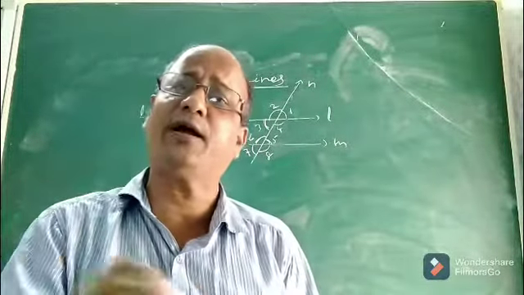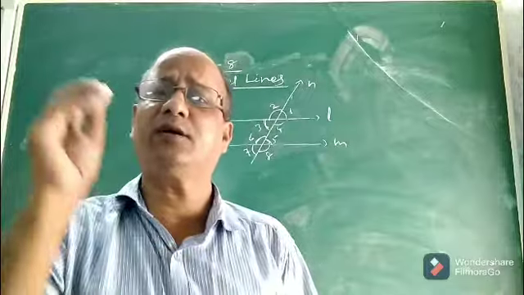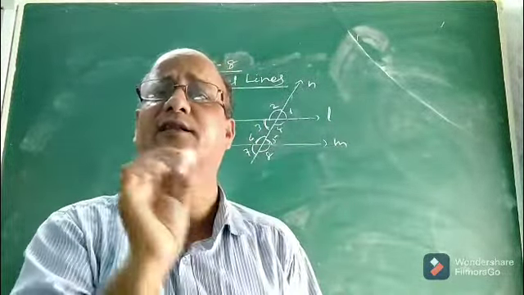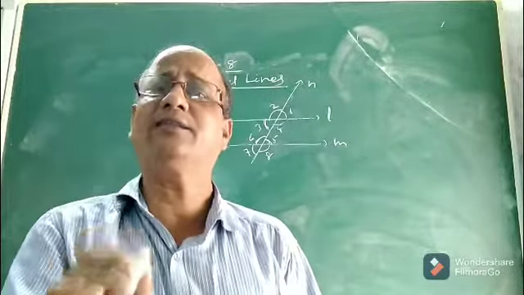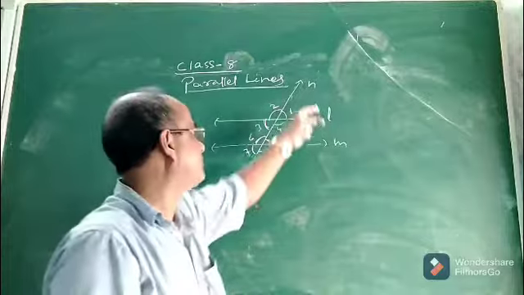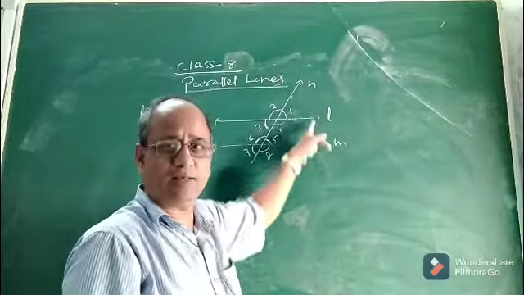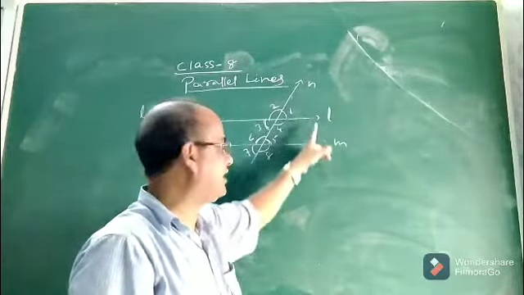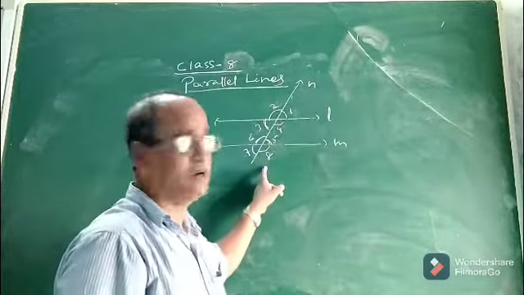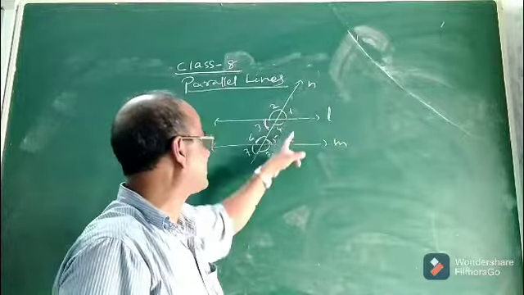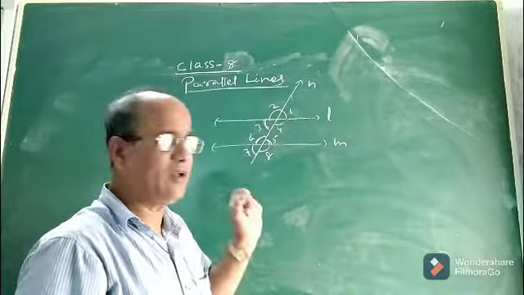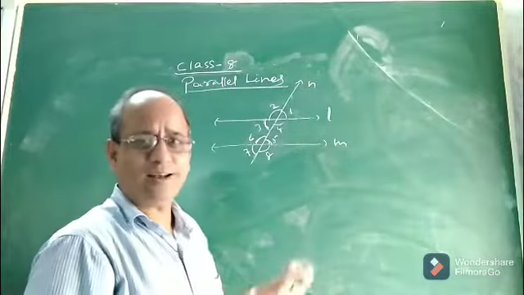So today let us find out what the relation is between the different pairs of angles which are formed when a transversal intersects two parallel lines in a given plane. Now see children, here is the diagram once again. N is a transversal, suppose L and M are parallel. Suppose L and M are two parallel lines and N intersects them at two distinct points such that 8 angles are formed, namely angle 1, angle 2, angle 3 up to angle 8. Now let us find out the relation between them.